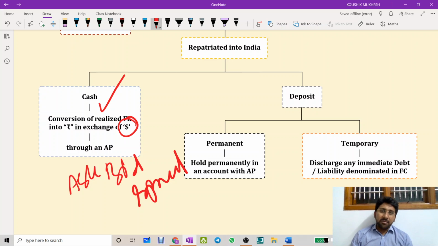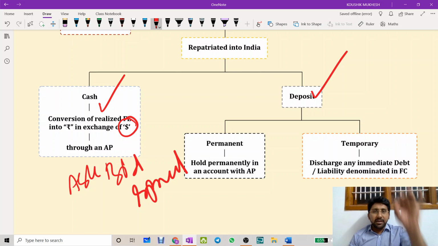Okay, now tell me, is it encouraging? Is it a friendly business transaction? Is it a wise way to do the business? No. Therefore, many of the MNCs and big companies are not encouraging cash repatriation. Therefore, government has brought out a concept called deposit repatriation. I'm not asking you to convert into cash. Keep it in India, that's all.